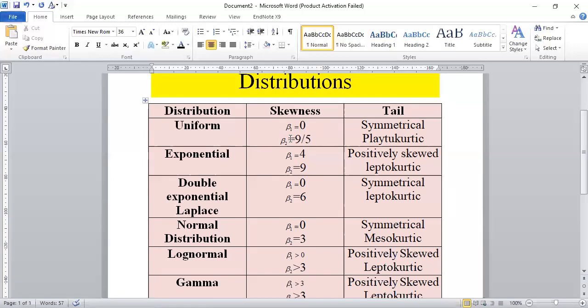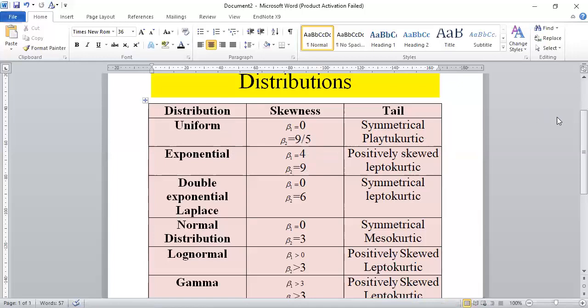Here in the uniform distribution, beta 1 is equal to 0, it means that the uniform distribution is symmetrical, and beta 2 is less than 3, it means that your distribution is platykurtic. Now come to the exponential distribution. Here beta 1 is equal to 4, it means that the value of the skewness is greater than 3, so your distribution is positively skewed, and beta 2 is greater than 3, it means that your distribution is leptokurtic.